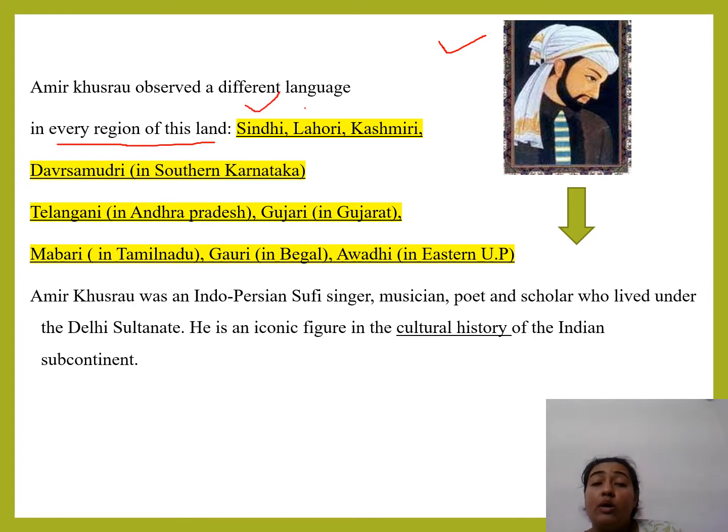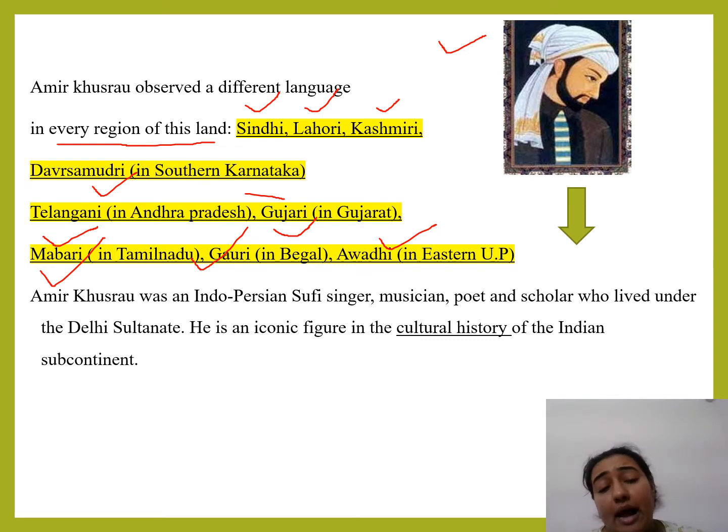Sindhi, Lahori, Kashmiri, Davasamudri, which is spoken in southern Karnataka, then Telangani in Andhra Pradesh, Gujarati in Gujarat, fine, Mabari in Tamil Nadu, Gauri in Bengal and Awadh in eastern UP. Now you must be thinking, ma'am, Tamil Nadu mein how can we think and speak Mabari? So just go back to the traditional time, students, and always keep in mind that we are studying history. So at that point of time, southern India was known as Deccan.